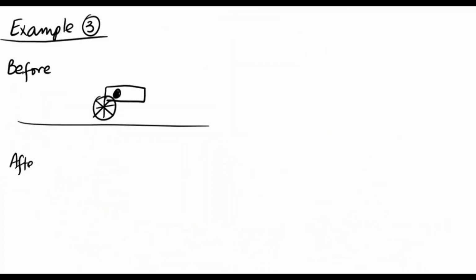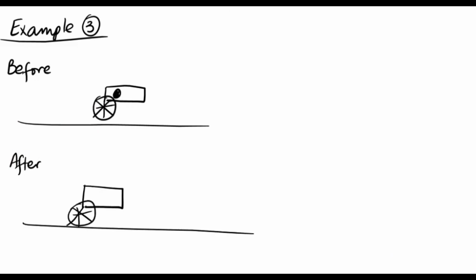Now we're going to look at the third type of scenario. Before the cannon fires, the cannonball is sitting inside the cannon, and after it is fired, the cannonball gets out of the cannon and moves in a certain direction, whereas there is some recoil of the cannon, or it moves backwards, or there is some kickback for the cannon. Now let's solve for the recoil of the cannon, how much it is, or the velocity with which the cannon is moving after firing.